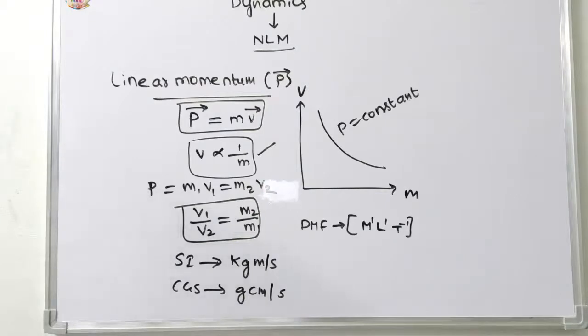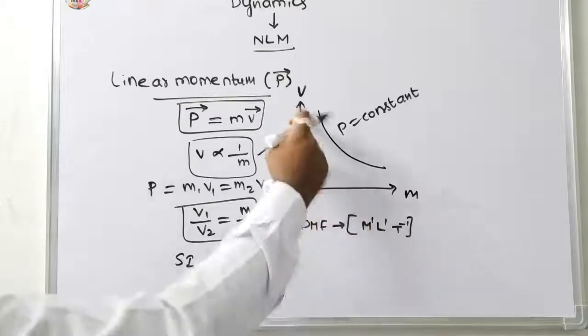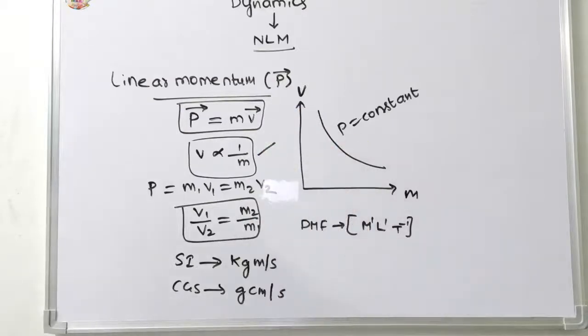In this condition, P is equal to constant. P is inversely proportional to m. P is directly proportional to v.